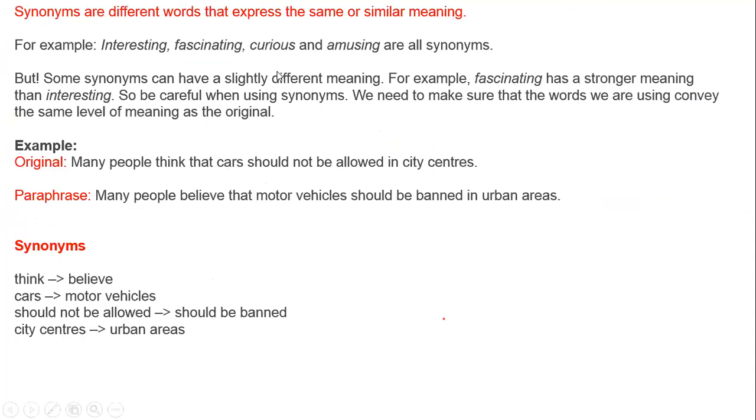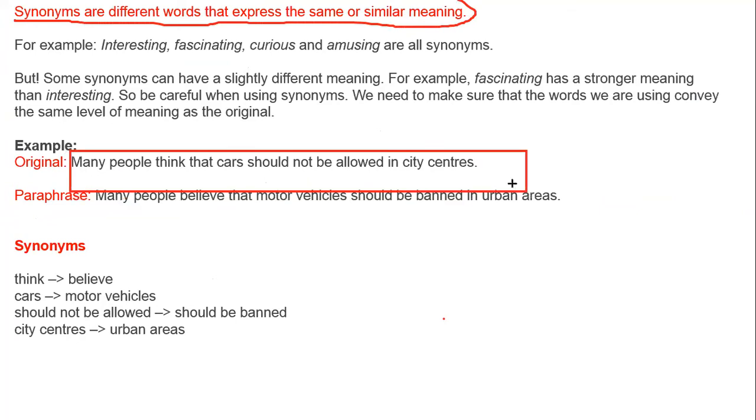Now, let's take more examples of same meaning words. Clear? For same meaning words, as I said, we use synonyms. Let's take this example and then we will use synonyms for it. This is the example we have: Many people think that cars should not be allowed in city centers. Now we want to use synonyms for it.